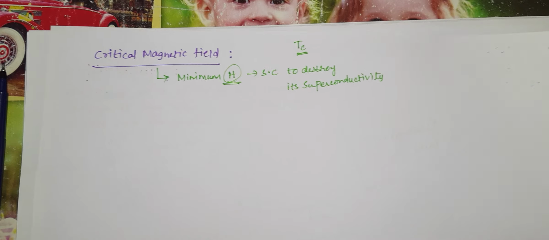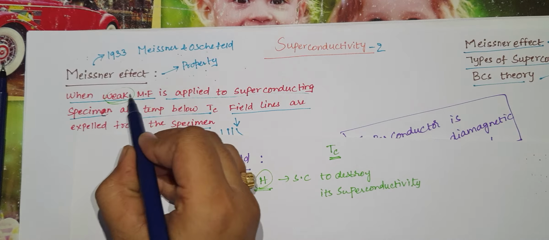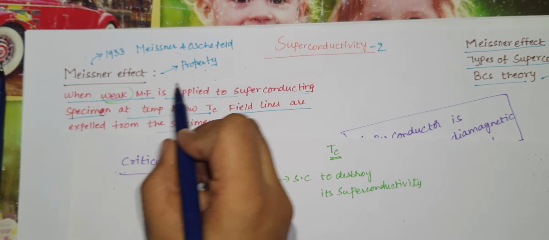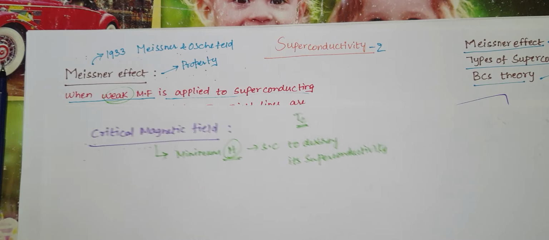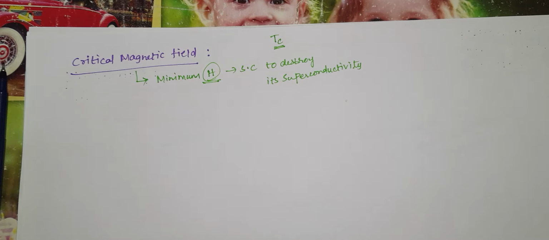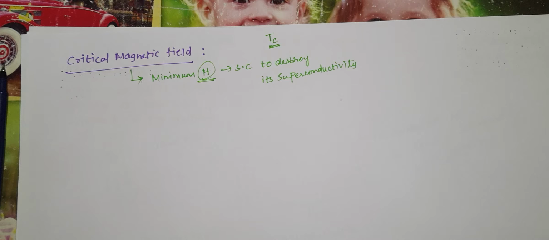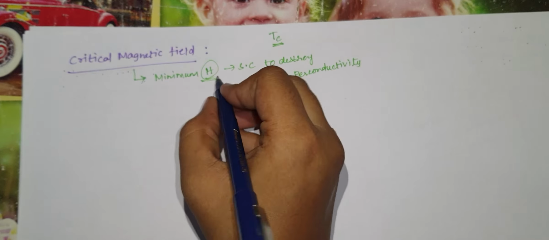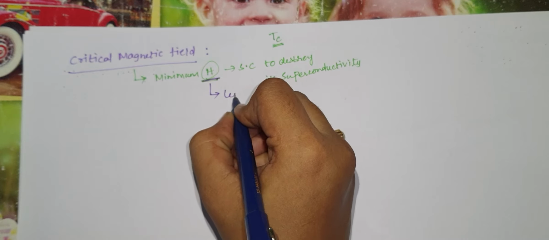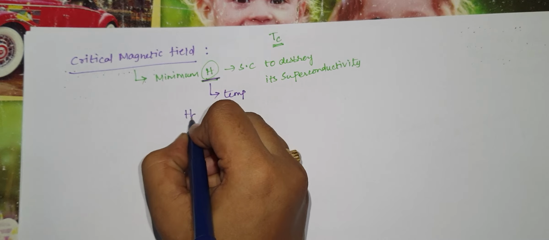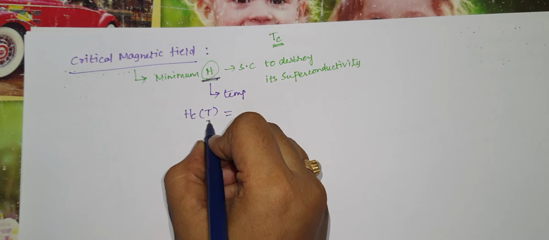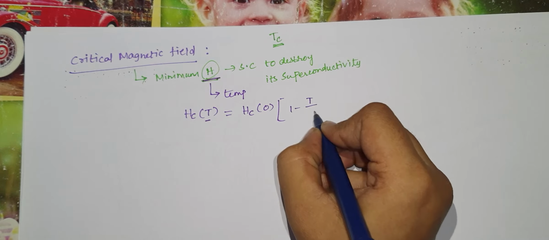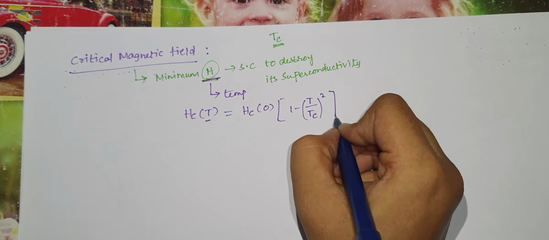Even in the Meissner effect, we discussed that it is a weak magnetic field. This is the reason why we said that a weak magnetic field is applied to the superconducting specimen. That means a particular field can destroy the superconducting property. And this critical magnetic field is always a function of temperature, that is Hc of T. It always depends on temperature and it is equal to Hc of 0 into (1 minus T by Tc) whole squared.